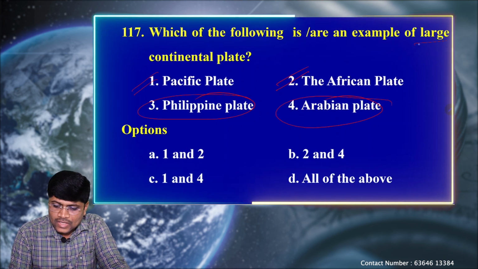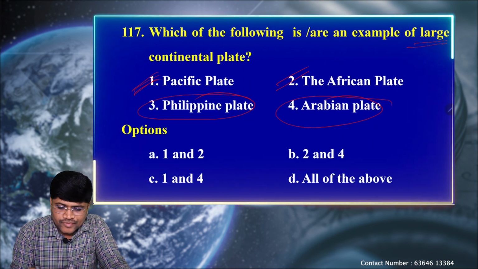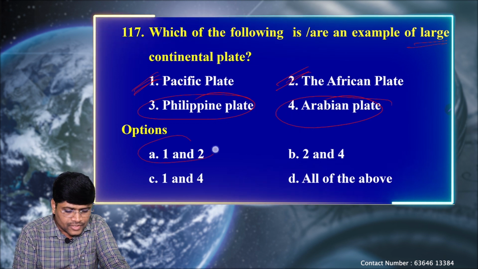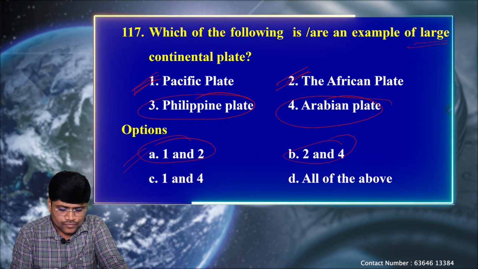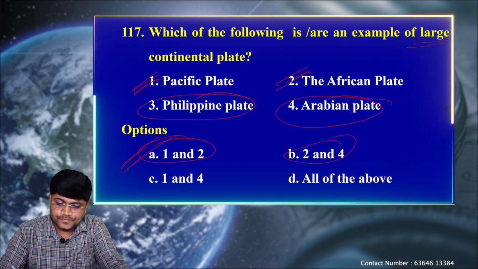So, larger plates are only two, Pacific plate and the African plate. Option A, 1 and 2, but not 2 and 4. So, option A is the correct one.